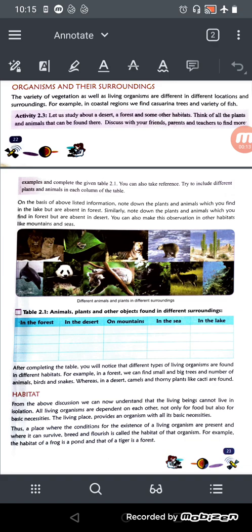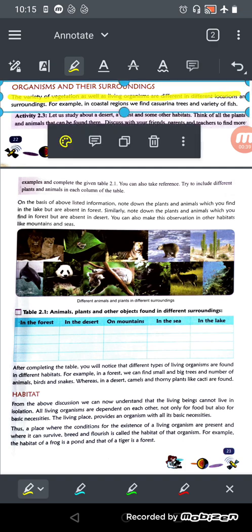So today we'll start the second part of our biology part, that is the organism and their surrounding. The variety of vegetation as well as living organisms are different in different location and surroundings. You know, the vegetation means the food or the plants whatever available in our surrounding are different for these different surroundings.